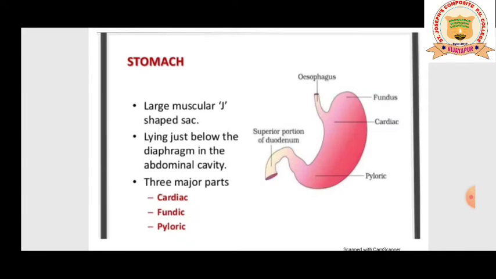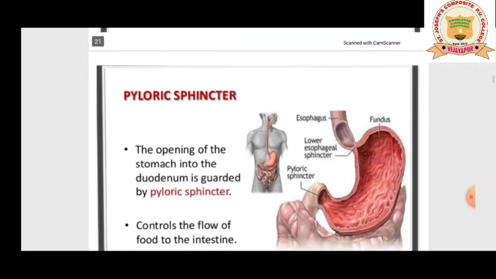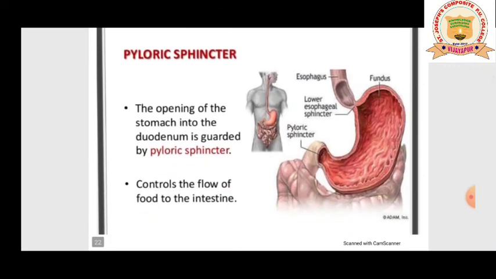So gastric rugae are longitudinal folds that are present over there. Let me tell you about that. But before telling you about the gastric rugae, let me explain the pyloric sphincter, which is shown very clearly in the picture. The opening of the stomach into the duodenum is guarded by a sphincter. We call it the pyloric sphincter. Duodenum is the first part of the small intestine, which we are going to study in the next session.